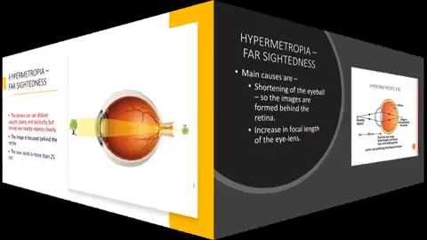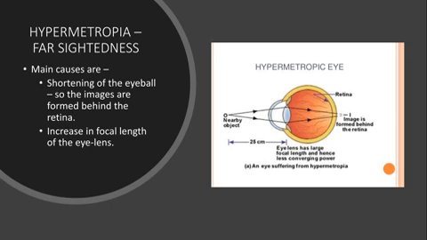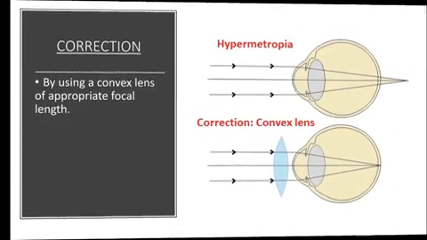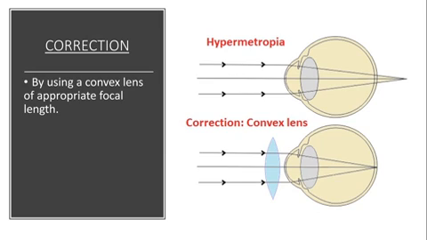Causes of this defect. The cause of this defect can be a decrease in focal length of the eyeball, as the distance of the retina from the eye lens has decreased. Second, an increase in focal length of the eye lens when the eye is fully relaxed. The hypermetropic eye can be corrected by using a convex lens of suitable focal length.